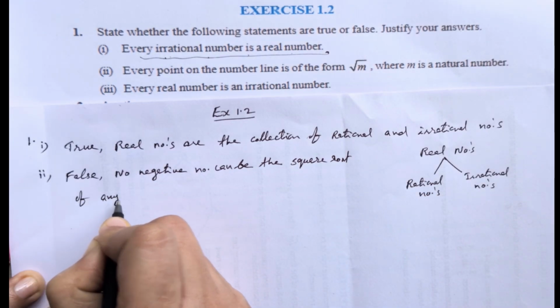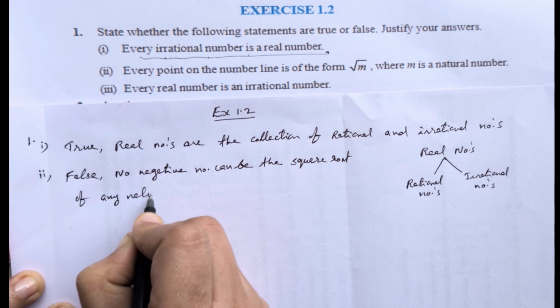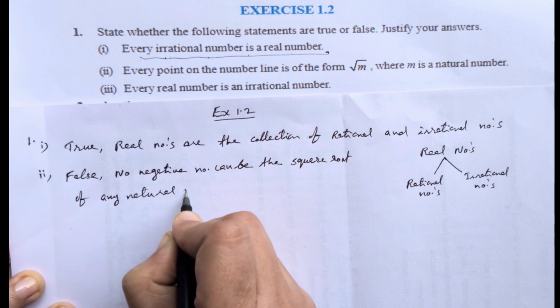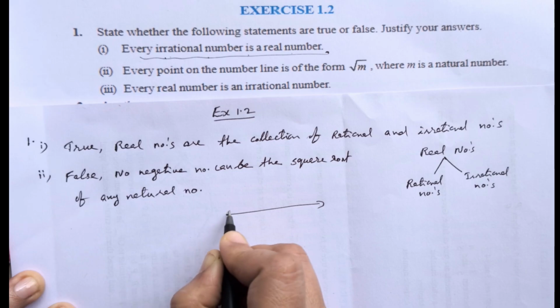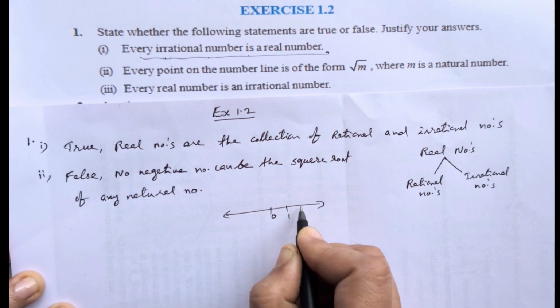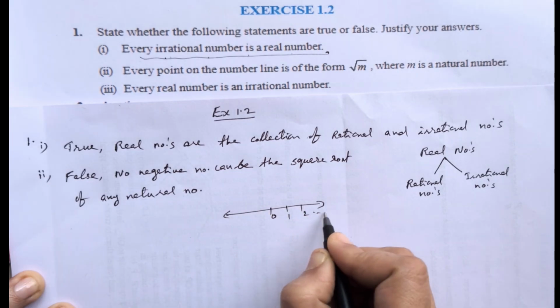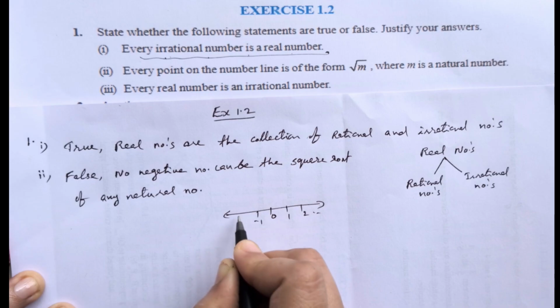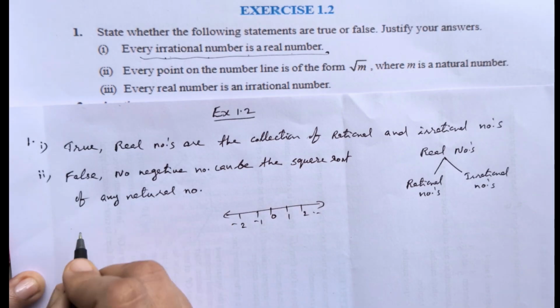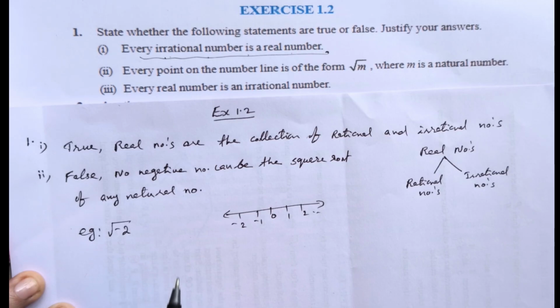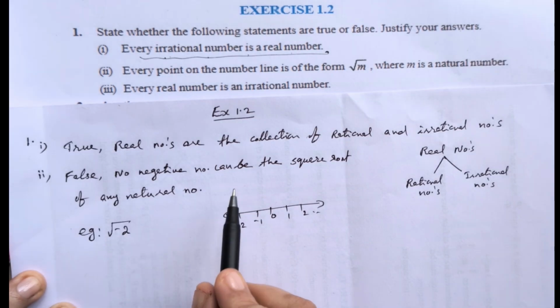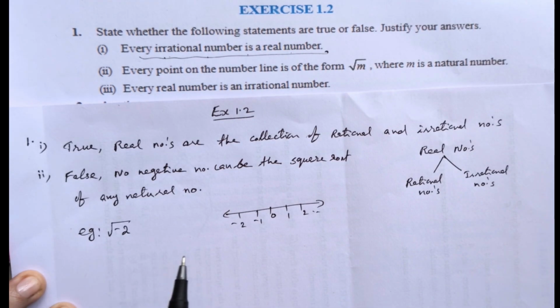We know that in the number line, what we are marking is 0, 1, 2, etc., and this side minus 1, minus 2, etc. For example, if we are taking root of minus 2, we can see no negative number can be the square root of any natural number.